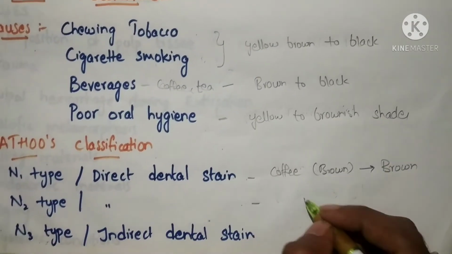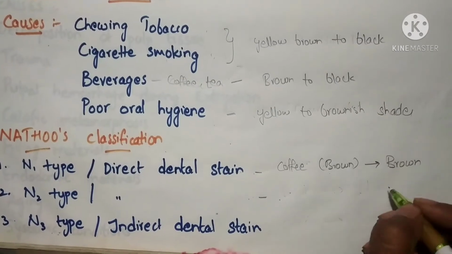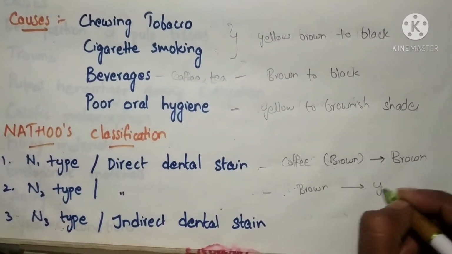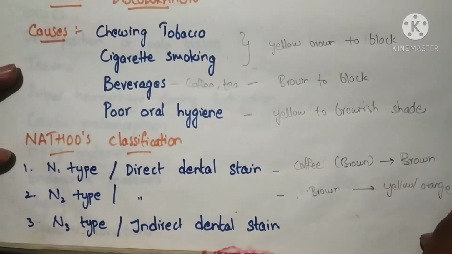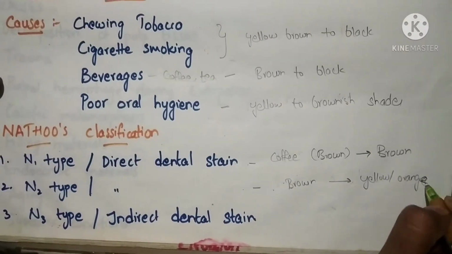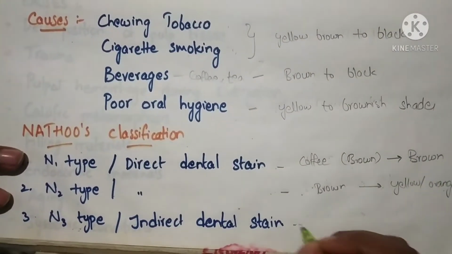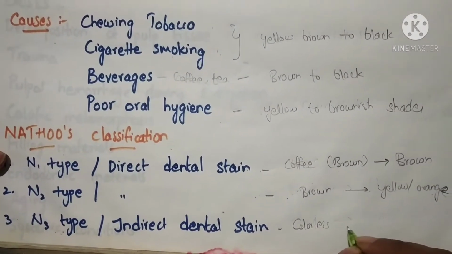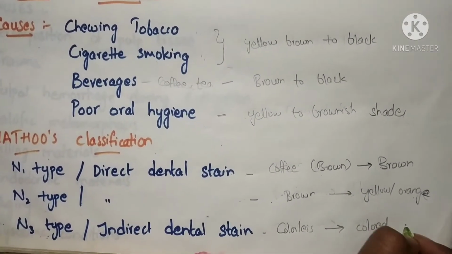Whereas in N2 type, the chromogen after binding to the tooth structure may change to another color. Suppose if we take brown colored food, it may change to some other color like yellow or orange. So there will be a change in the color of the tooth other than the color of the chromogen. Whereas in N3 type, colorless material or food after consumption will be changed into a colored structure, which leads to the discoloration of the teeth.